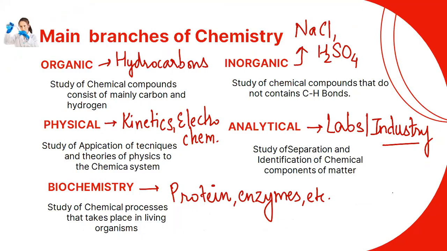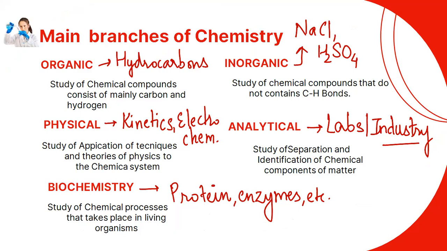So this is the summary of the main branches of chemistry. Organic chemistry deals with hydrocarbons, basically the compounds that consist of carbon and hydrogen. Inorganic chemistry covers compounds that do not contain CH bonds. Physical chemistry is the study of applications of techniques and theories.